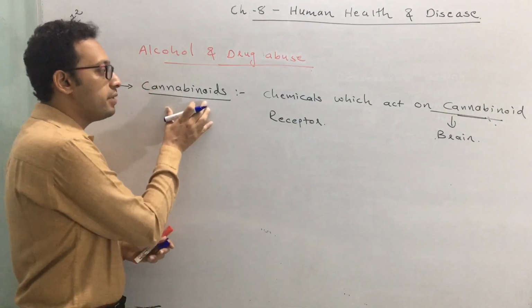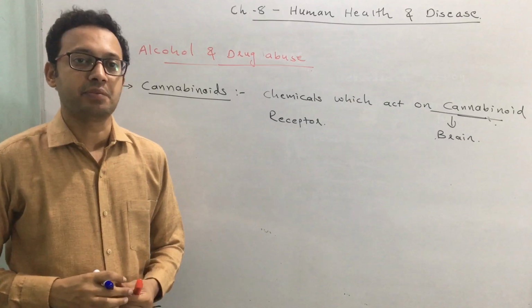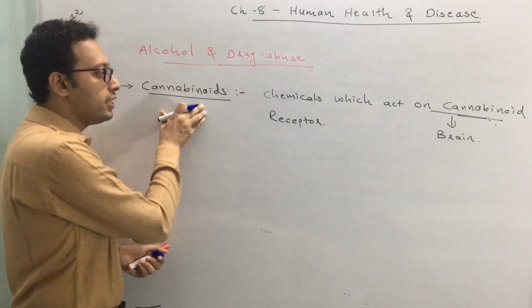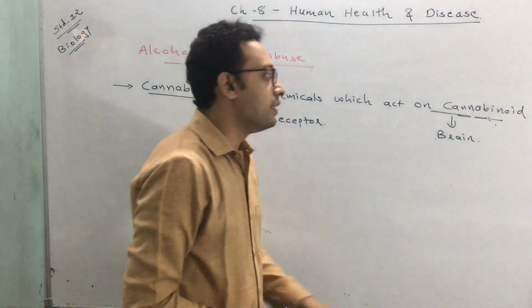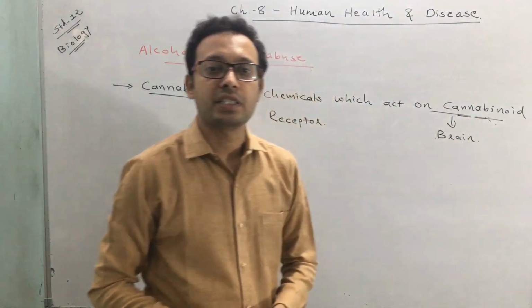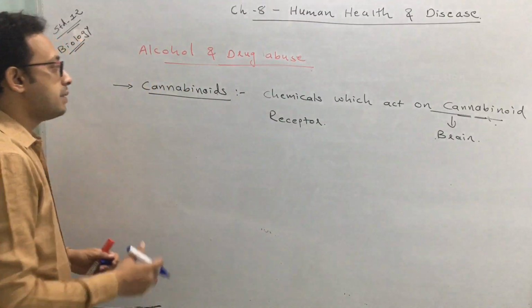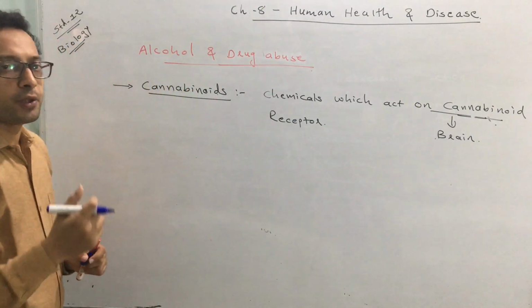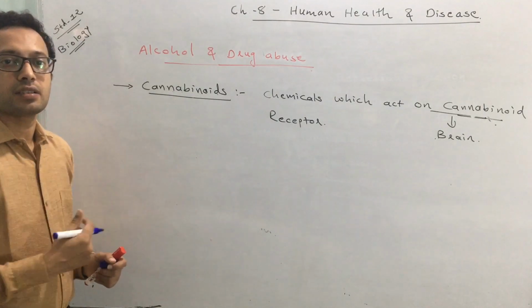So what is a cannabinoid? Like opioids, which are chemicals that act on opioid receptors, cannabinoids are chemicals which act on cannabinoid receptors, and these are present in the brain. Similarly to opioids, cannabinoids are also naturally obtained from a plant.